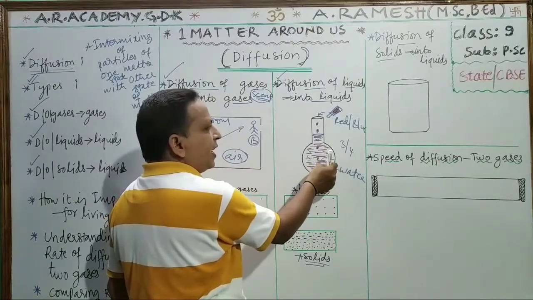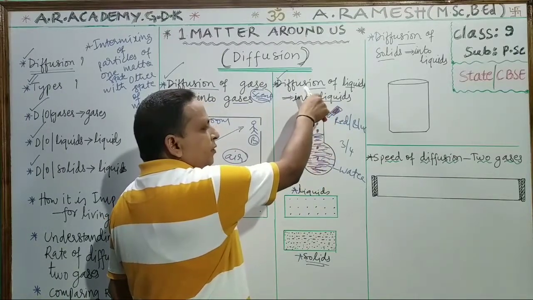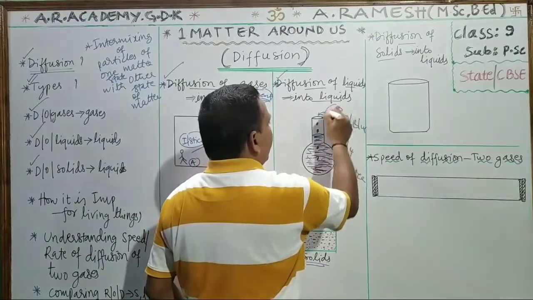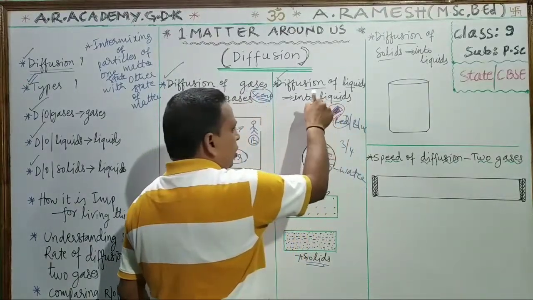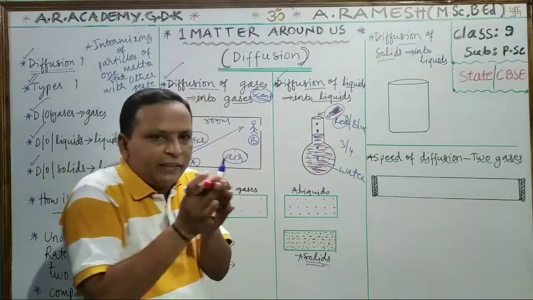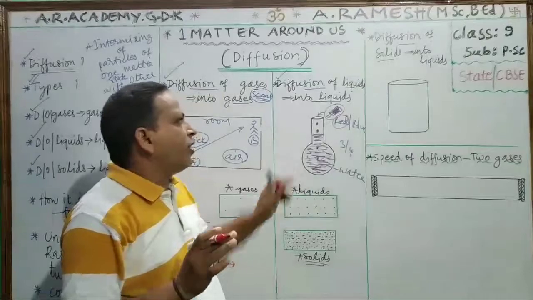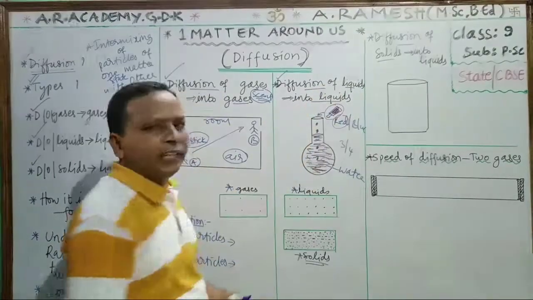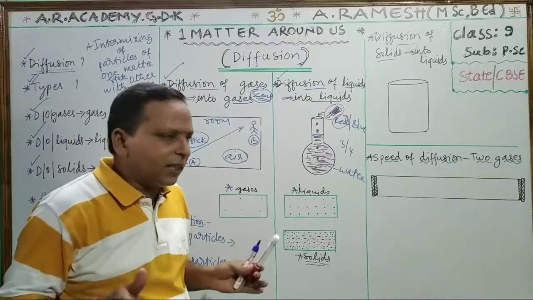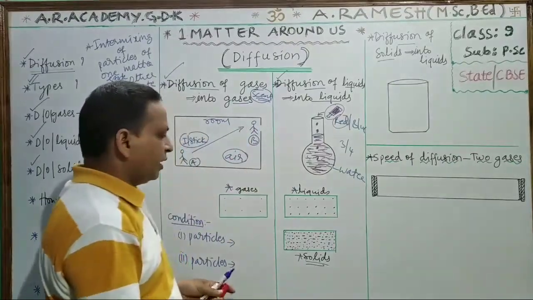Here the liquid is water, and we are dropping a few drops of red color. Then it is spreading evenly throughout the flask. Red ink is distributing into the liquid water, that is diffusion of liquid into liquid.